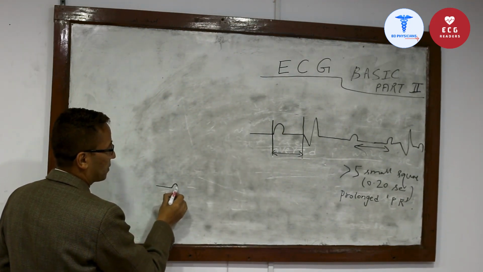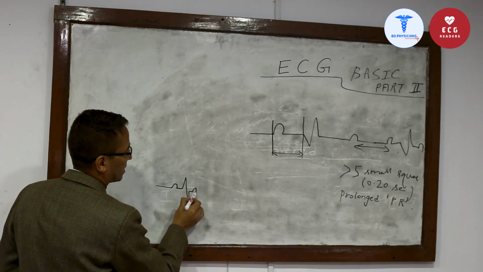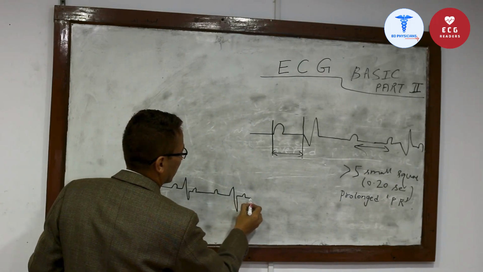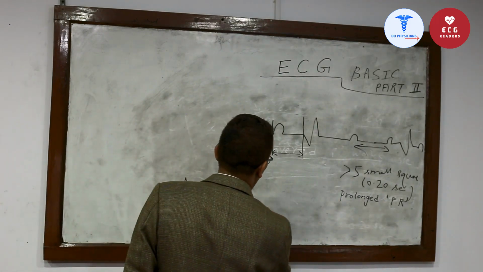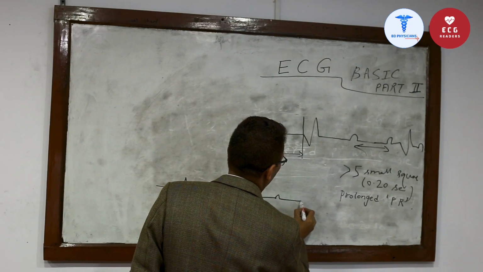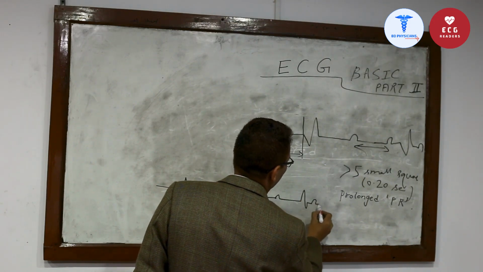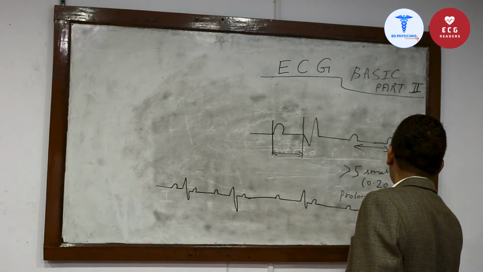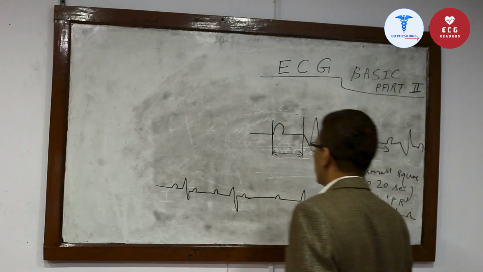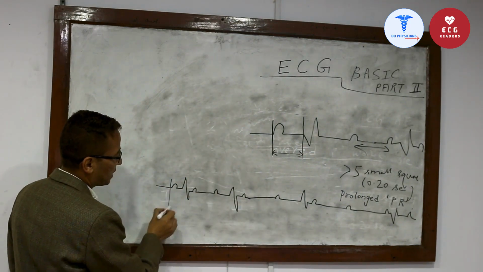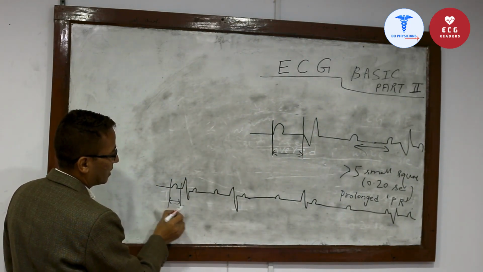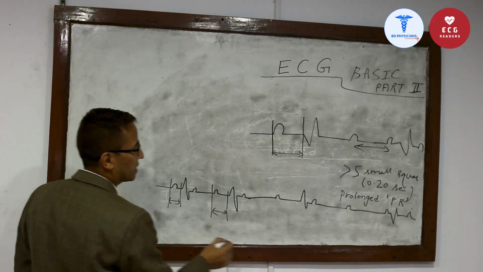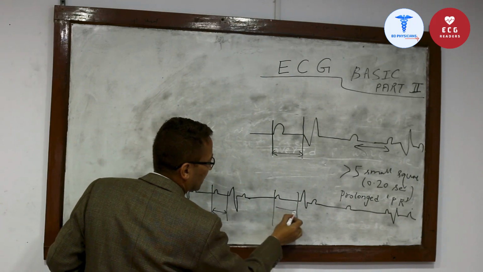Here the P wave, QRS, T. P, QRS, T. And then P, QRS, T. Now come to the P. See here, this PR interval progressively is lengthening. This is PR interval, this is PR interval.